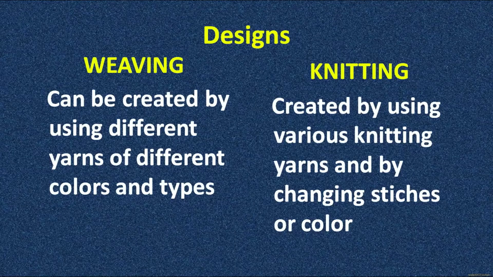So, what designs can you create by using these two methods? Weaving can be done by using different yarns of different colors and types. Different kinds of patterns can be made by playing with the yarns that you use for making a woven fabric, or the colors or the type of the yarns.